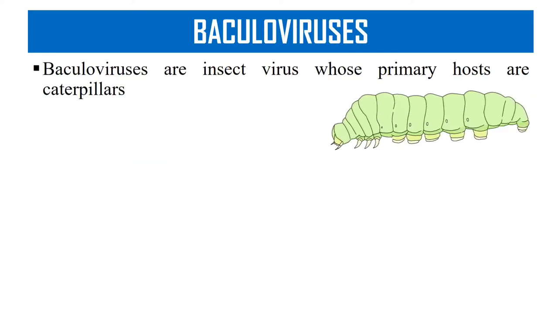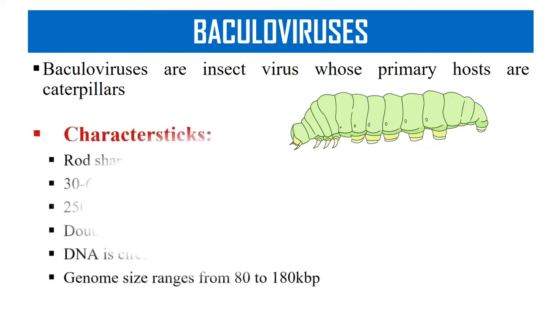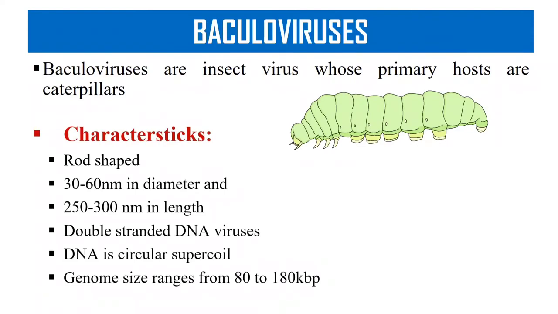The baculoviruses, because they also act as expression vectors. So baculoviruses are, you can say, insect viruses whose primary hosts are caterpillars. Their characteristics are that these viruses are rod shaped, generally 30 to 60 nanometer in diameter and 250 to 300 nanometer in length. They contain double-stranded DNA, their DNA is circular supercoiled, and the genome size generally ranges from 80 to 180 kilobase pairs.